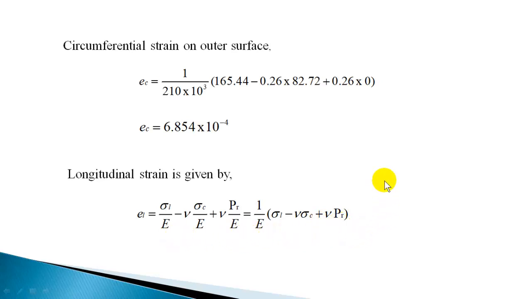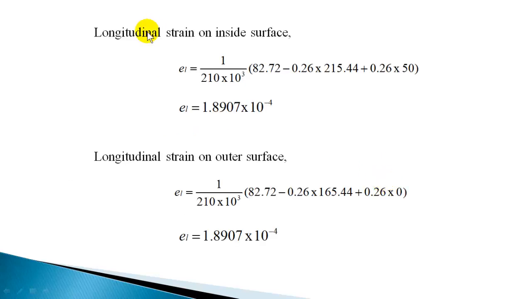So let us find out the longitudinal strain. On the inner walls, substituting sigma L is 82.72 and sigma C on the inside surface 215.44, inside pressure is 50, Poisson's ratio 0.26. Substituting that you will get EL as 1.8907 into 10 raised to minus 4. That is on the inside surface.